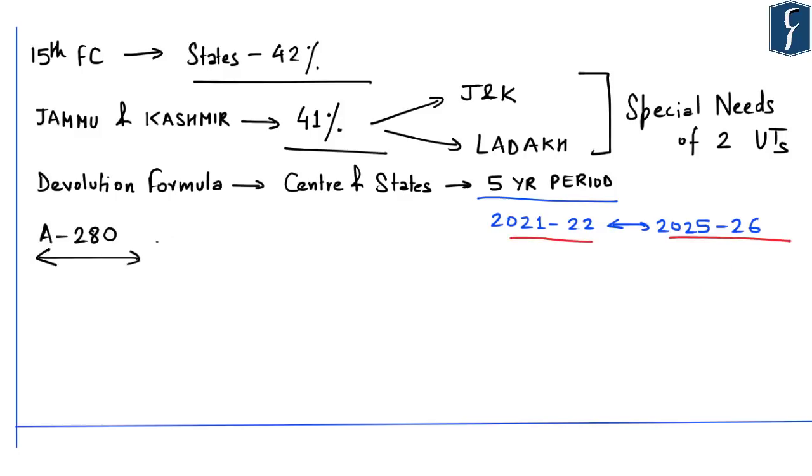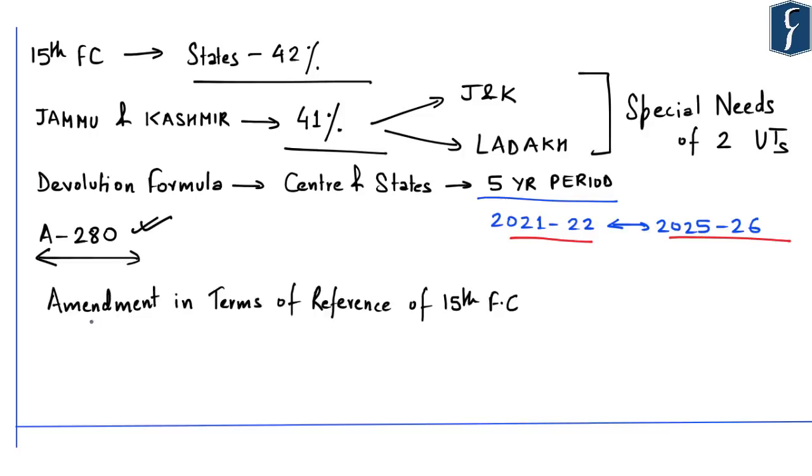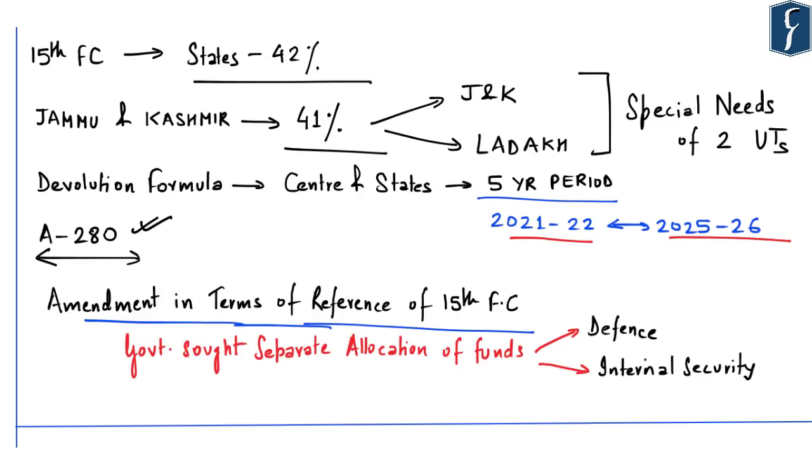Now, the Finance Commission of India is constituted as per Article 280 of the Indian Constitution. Another important point to be noted from a prelims perspective is that there was an amendment with respect to the terms of reference of the 15th Finance Commission, as the government sought a separate allocation out of the fund for defence and internal security. And this separate allocation for defence and internal security was to be done before money was to be divided between centre and states.